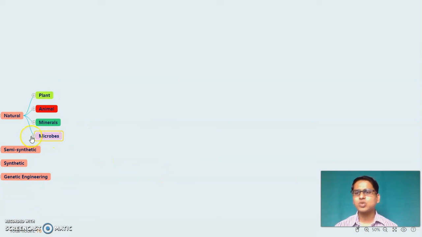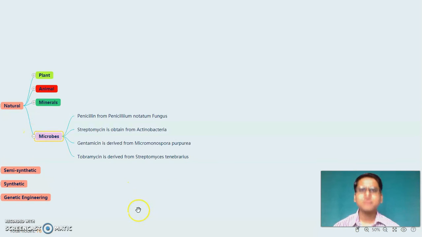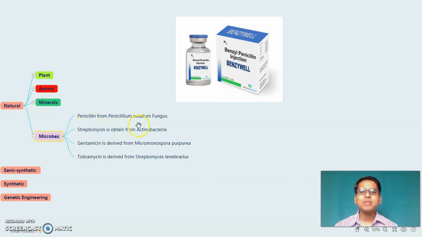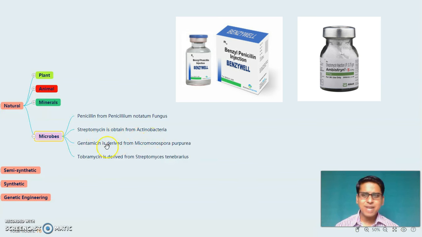After minerals, there is the next source which is called as microbe, that is from microorganism. From microorganisms, we will get the different antibiotics and we use those antibiotics against different microorganisms to kill them or to stop their growth. Few examples are there like penicillin, streptomycin, gentamicin, tobramycin. These are the antibiotics. Penicillin is obtained from Penicillium notatum, which is a fungus. Then streptomycin is obtained from Actinobacteria.